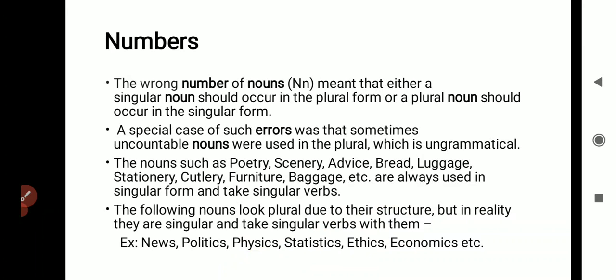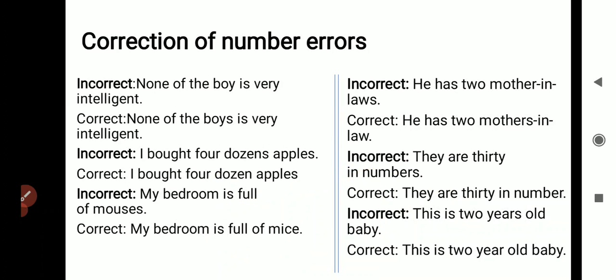For example, there are certain words like news, politics, physics. They end with S, but they are singular nouns. None of the boy is very intelligent. This is wrong. None of the boys is very intelligent.